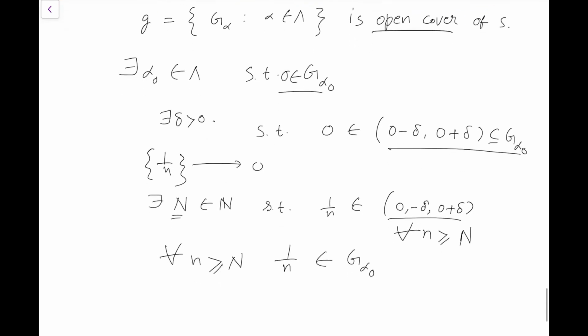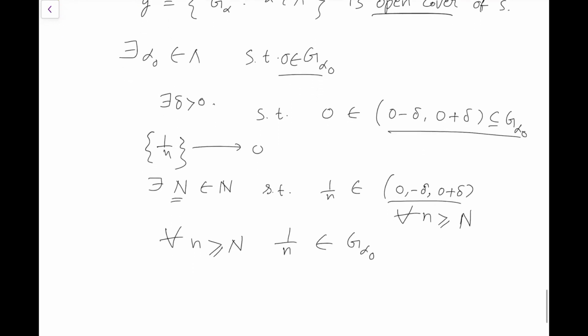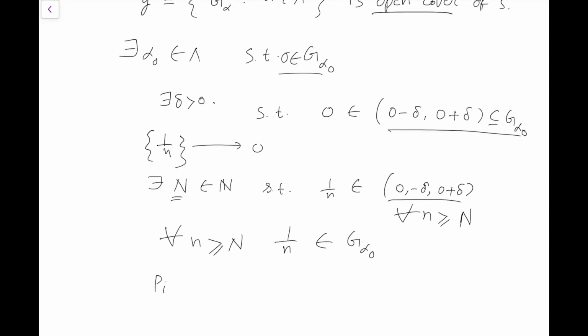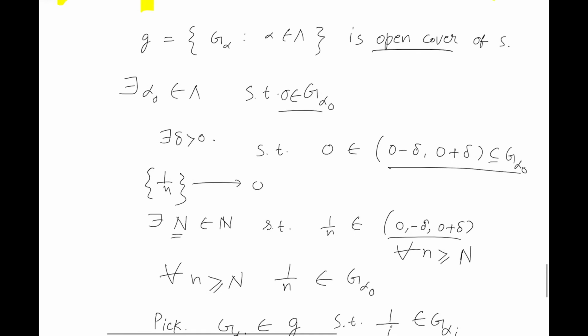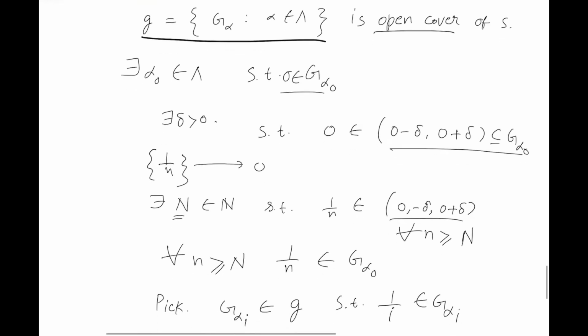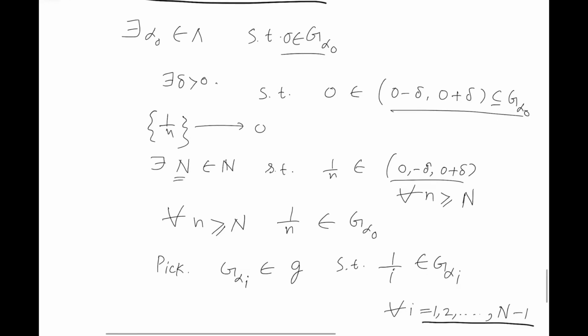Okay. Now let us pick G alpha i in the collection G such that 1 by i belongs to G alpha i for all i equals 1, 2 up to N minus 1, because this collection is an open cover of S. So for each 1 by i, for i equals 1 to N minus 1, there exists some G alpha i in the collection G such that 1 by i belongs to G alpha i.